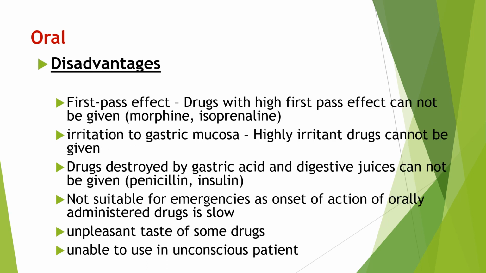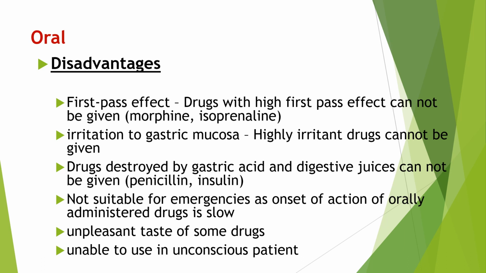Then the disadvantages of the oral route of drug administration. The first disadvantage is first pass effect. Drugs having a high first pass effect we cannot administer by the oral route. For example, morphine and isoprenaline have a high first pass effect, which means they have low bioavailability. First pass effect directly affects the bioavailability. That's why drugs like morphine and isoprenaline we cannot administer by the oral route.